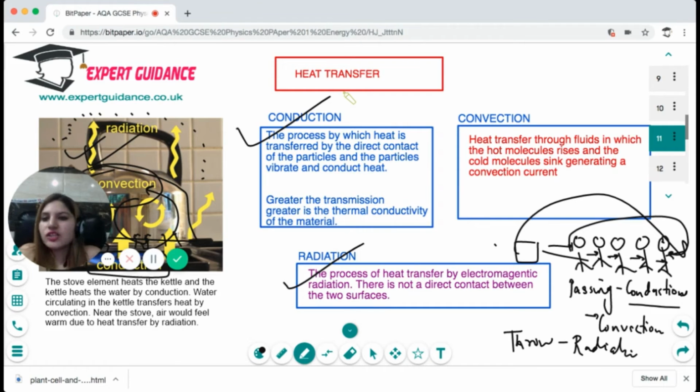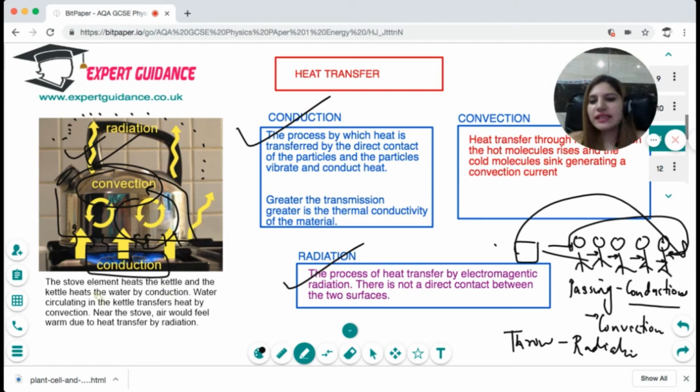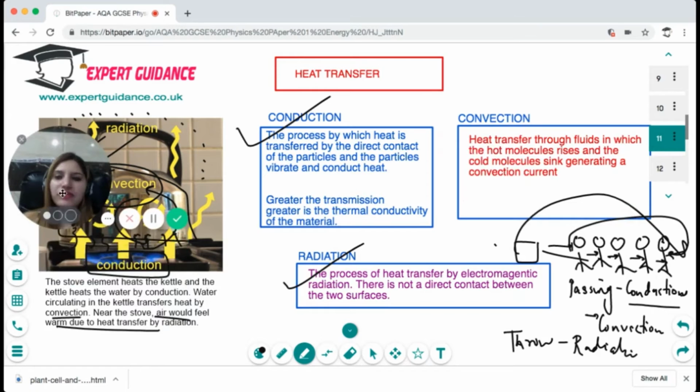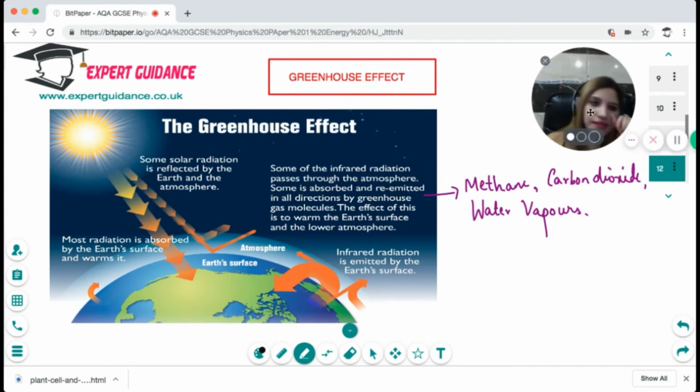Okay, so in the figure here, the stove element heats the kettle, and the kettle heats the water by conduction. Water circulating in a kettle transfers heat by convection, and near the stove, the air would feel warm due to heat energy by radiation. Now, you should know the difference between conduction, convection, and radiation, and the example where it takes place. Now, let's see the mechanism of the greenhouse effect.